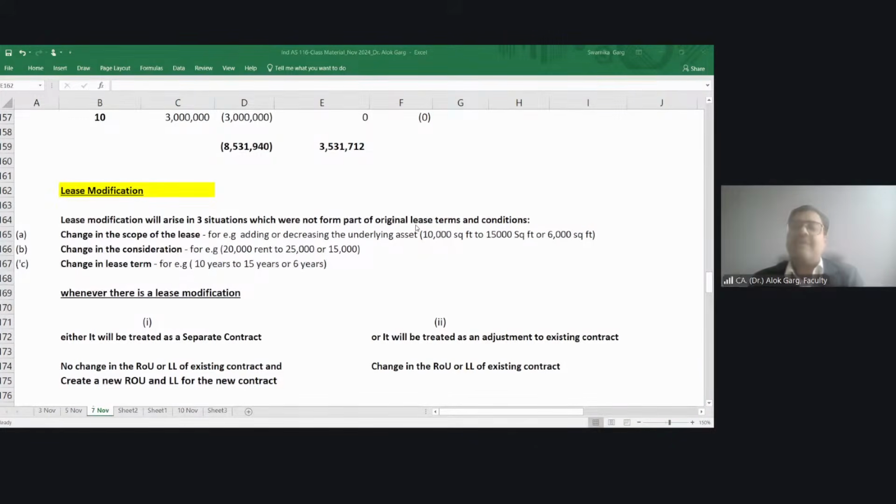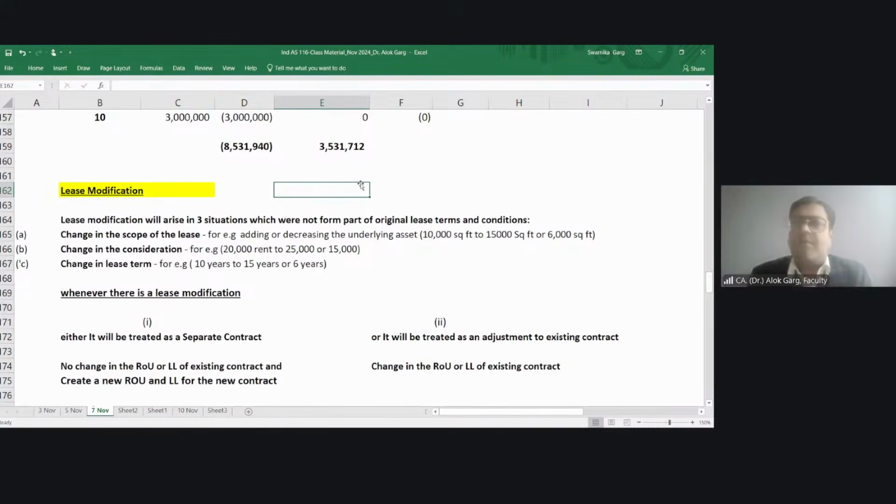So Shailendra, as we understood, what is my lease payment? My lease payment is fixed payment plus in-substance fixed payment plus variable payment depending on an index or rate, exercise price, termination penalty. We covered those aspects. As I told you, the lease agreement is for 5 years. When I entered into the lease contract, in my first year the rent was 10,000 rupees. And I said that every year rent will be escalated by 10%.